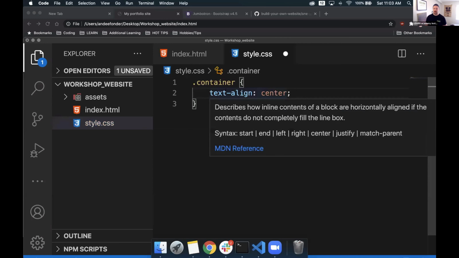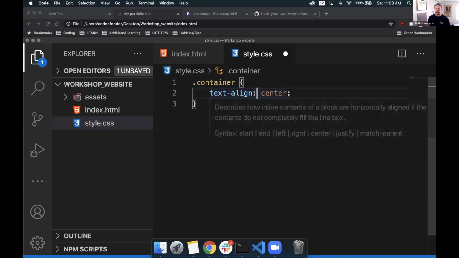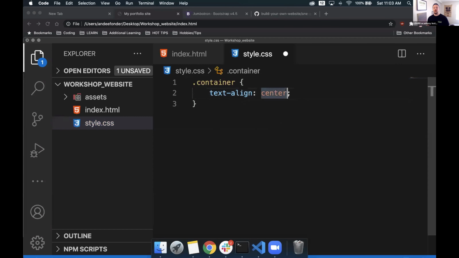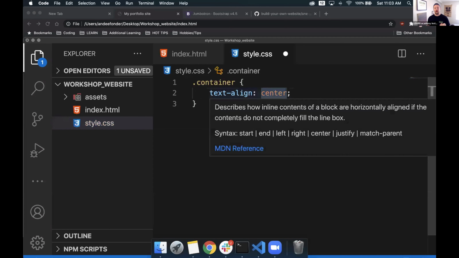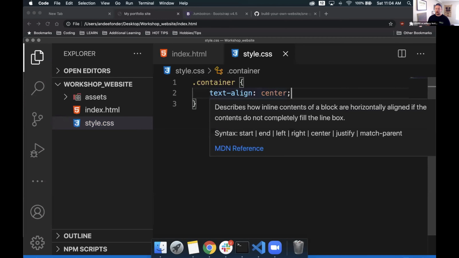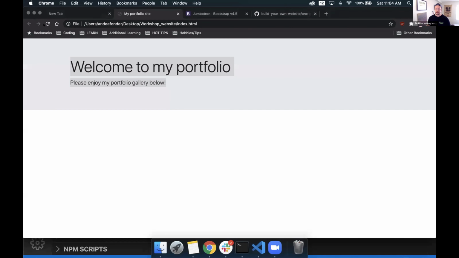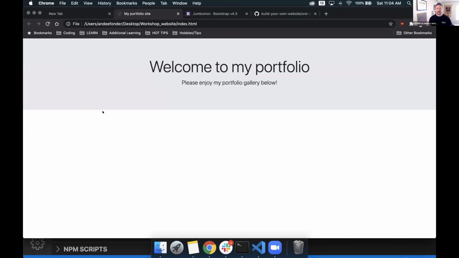But I want to break this down a little bit for you. With this, we have text align as our property name. We then tell it with a colon what to do with that text align property. And with that, we're telling it, hey, when you have text, we want to align it to the center of the screen or center of its parent element. So we save that, and if we go back to our portfolio site and hit refresh, we'll see that all of our text has now moved to the center of the screen.